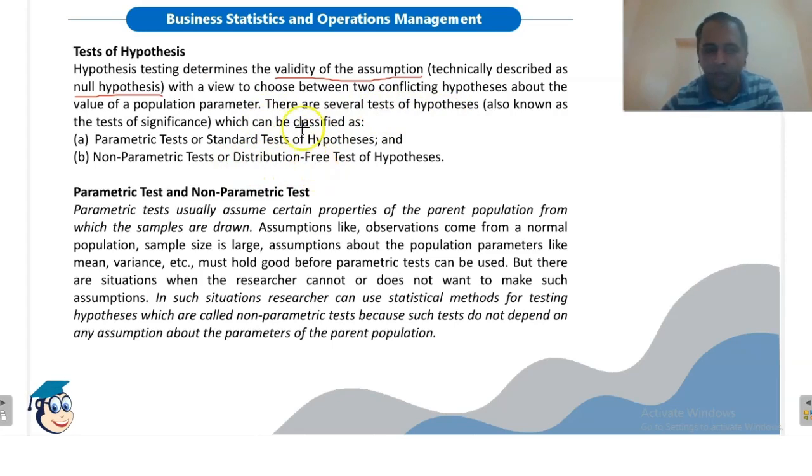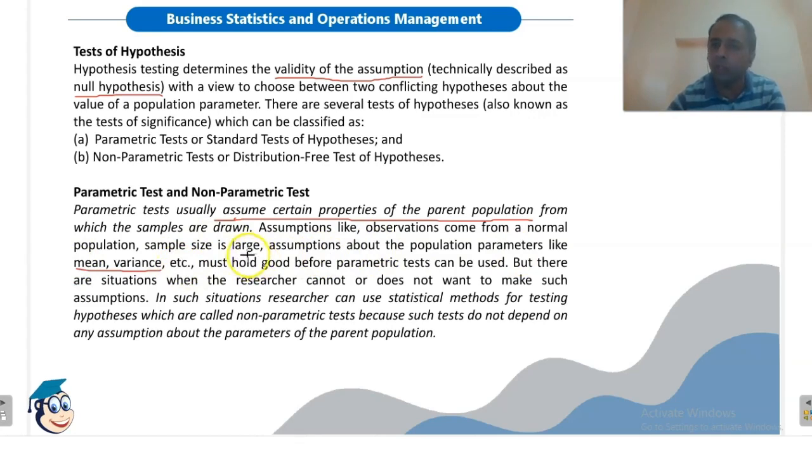What is the difference between these two? Parametric tests usually assume certain properties of the parent population from which samples are drawn. These assumptions are, for example, that observations come from a normal population, the sample size is large, and assumptions about the population parameters like mean, variance, etc. So if we are taking certain assumptions, then we will use a parametric test.